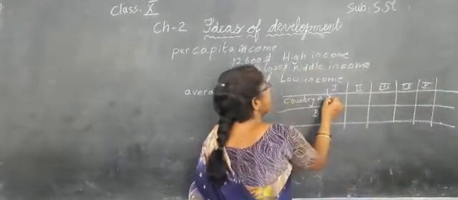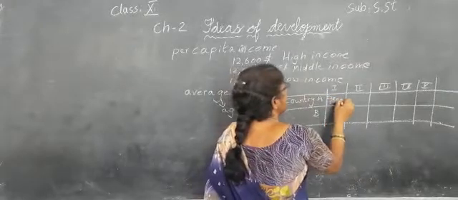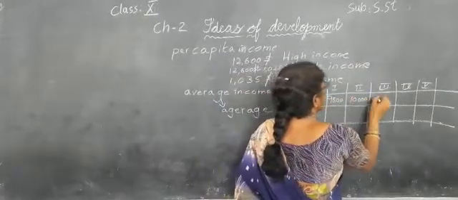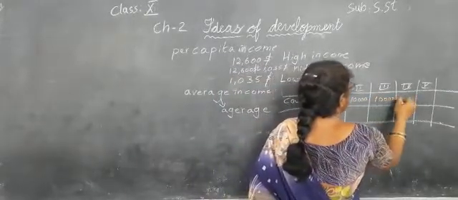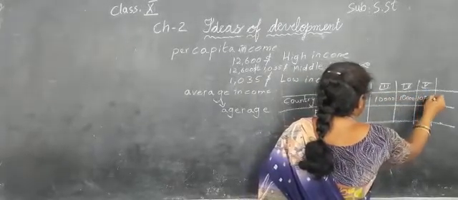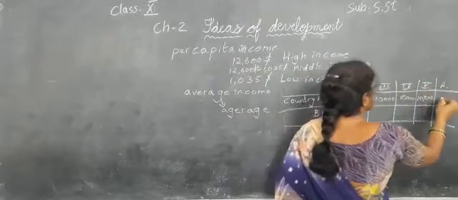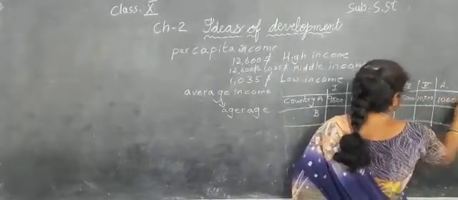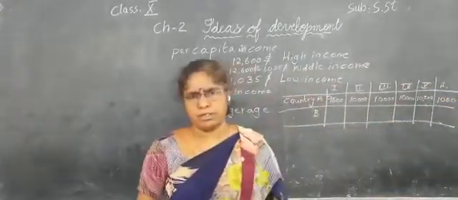In country A, one income is 9,800, another 10,000, the fourth also 10,000, whereas the fifth one is 10,200. Then the average income of this country is 10,000 only.